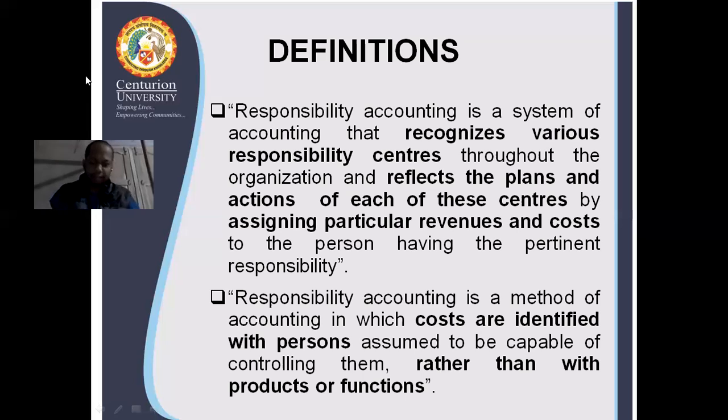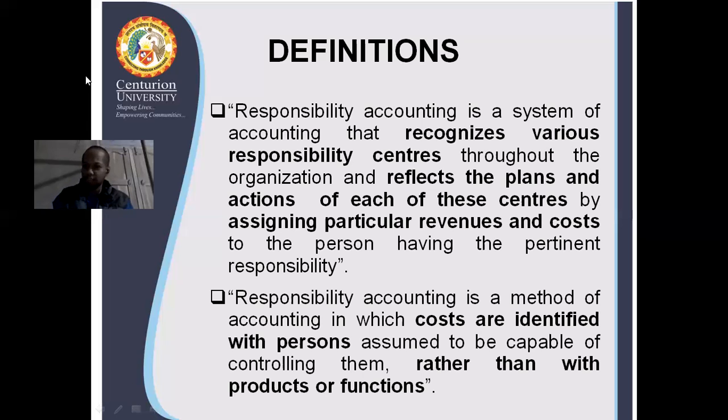All about responsibility accounting. If you want to define it in any other way, responsibility accounting is a method of accounting in which costs are identified with persons and assumed to be capable of controlling them, rather than with products or functions.